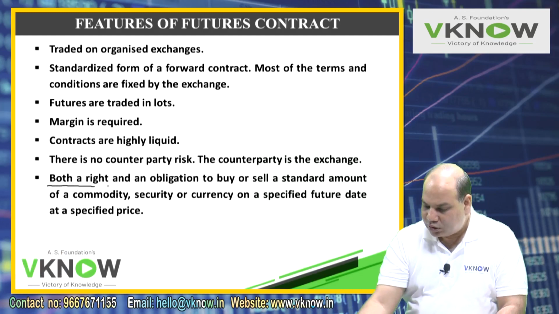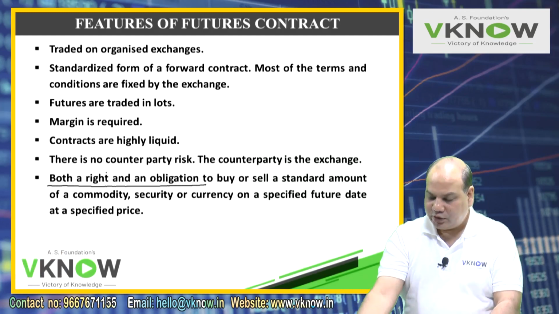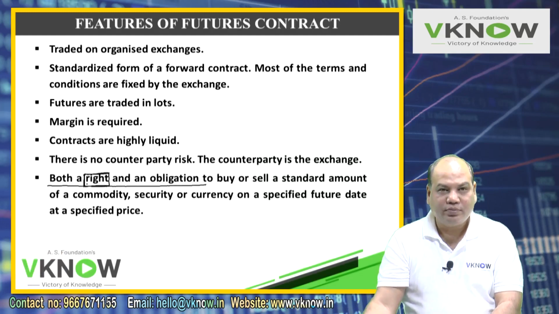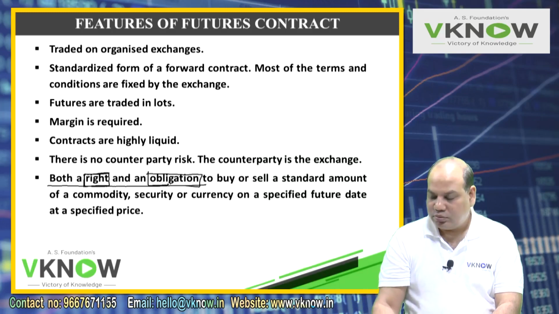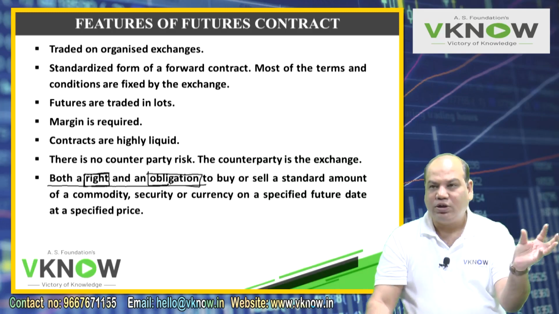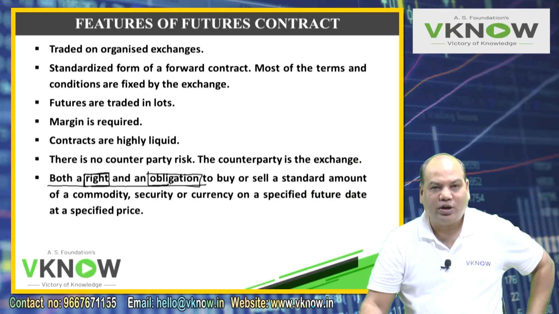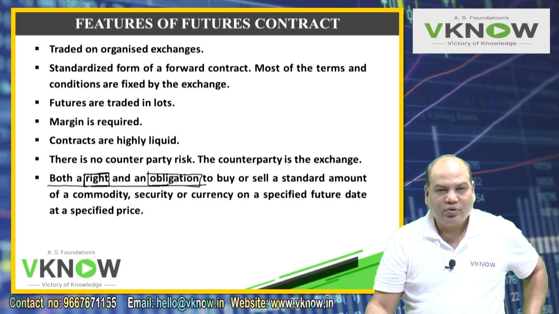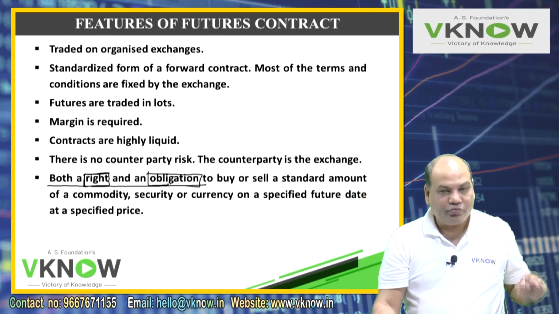A future contract is a right as well as an obligation. It is a right to demand performance. It is an obligation to perform. Now suppose the wholesaler and the farmer had entered into a future contract on an exchange.